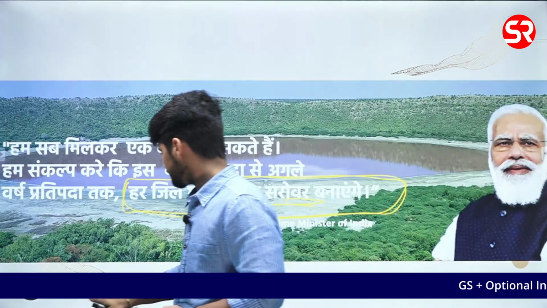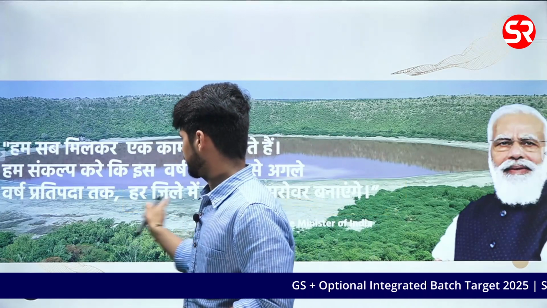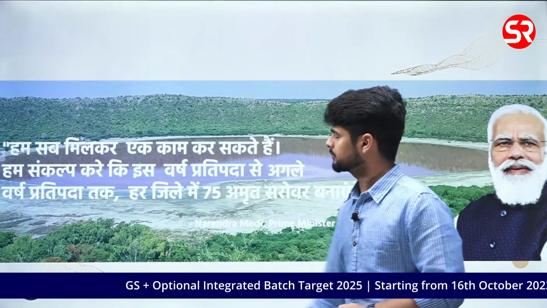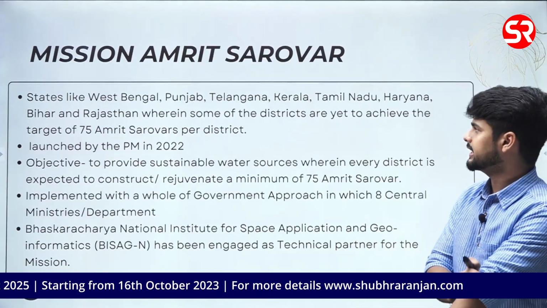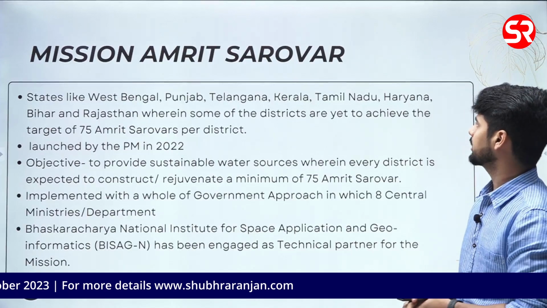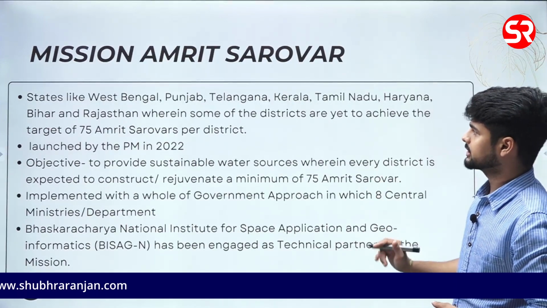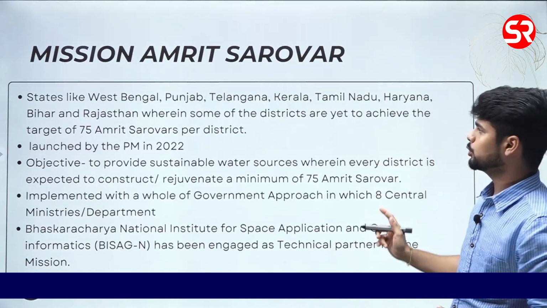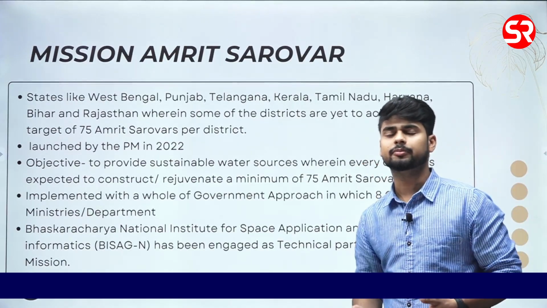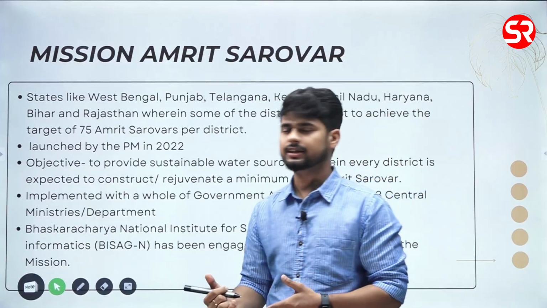Now, why is it here? Because recently states like West Bengal, Punjab, Telangana, Kerala, Haryana, Bihar and Rajasthan are the states where some of the districts are yet to achieve the target. The target has not been achieved, that is why it is here.